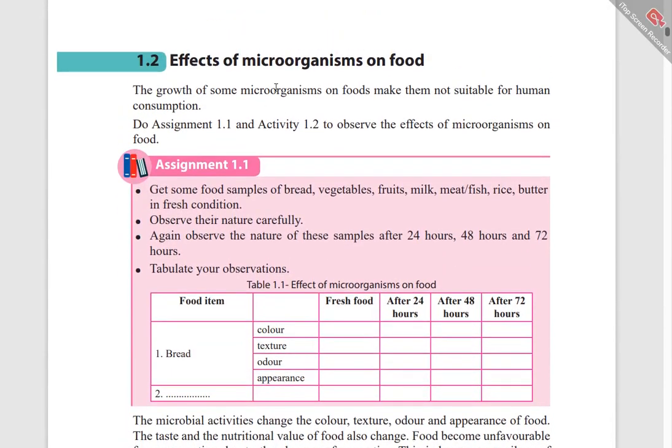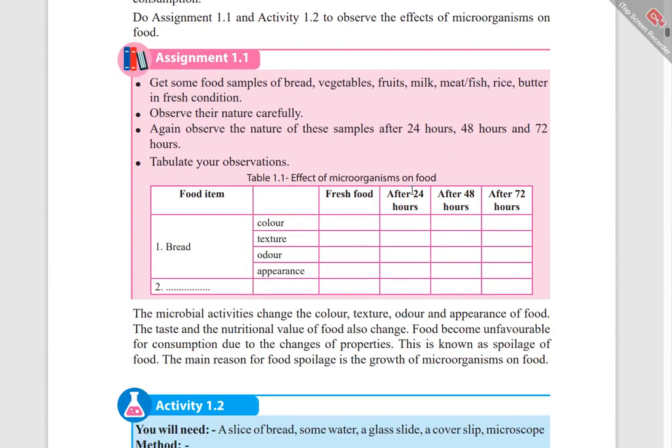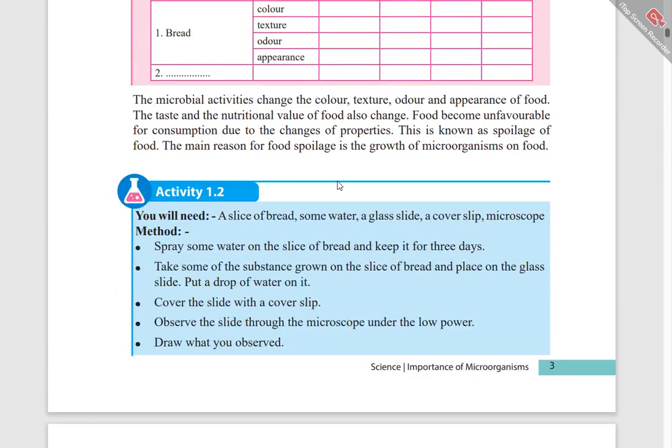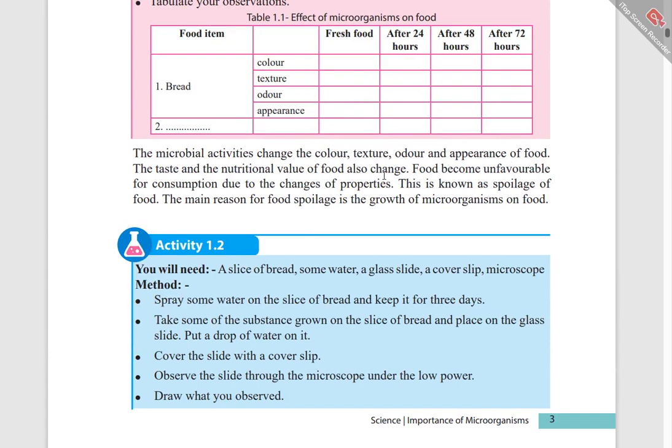The next topic is effects of microorganisms on food. Get some food examples and you have to do this. Bread: how about the color? It is a yellow color like that. You can do it at home. Look at texture, odor, and appearance, and there is another food. The appearance of food, the taste, and the nutritional value also change.